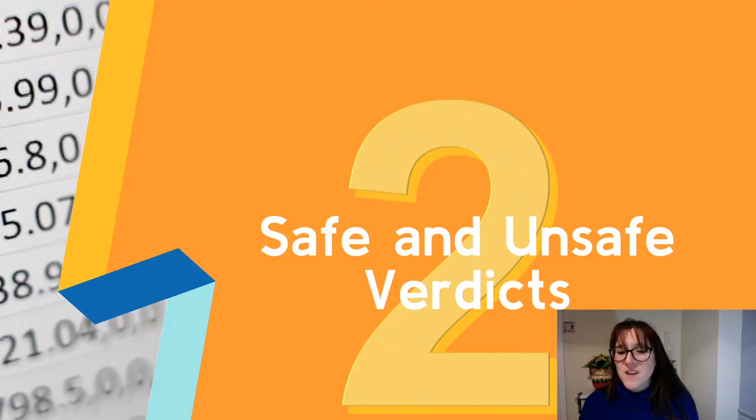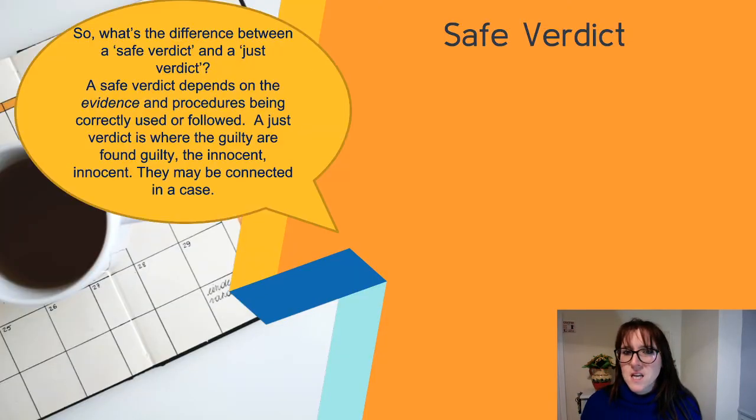Number 2, safe and unsafe verdicts. So the difference between a safe verdict and a just verdict. A safe verdict depends on the evidence and procedures being correctly used and followed. A just verdict is where the guilty are found guilty and the innocent are found innocent. And so they can be connected. They're part of the same thing. But the safe verdict is based on the evidence and that everything's been done properly. And the just verdict is that the just sentencing, the just decision has been made.